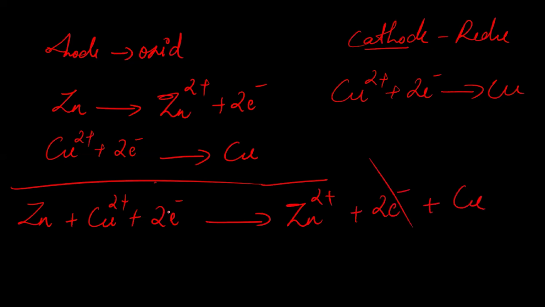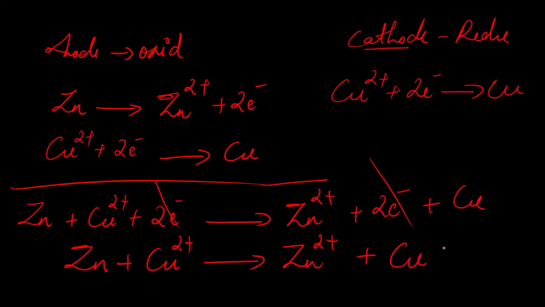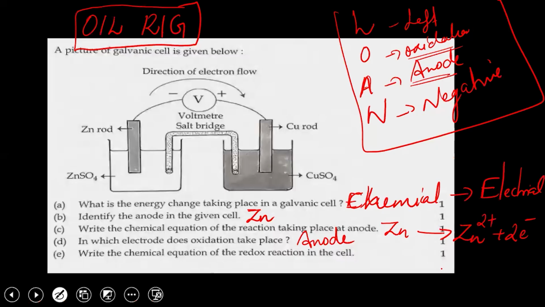The 2 electrons are common, so cut them. So what will be the reaction? Zn plus Cu2+ gives Zn2+ plus Cu. This is the overall reaction taking place in this galvanic cell. Okay, clear.